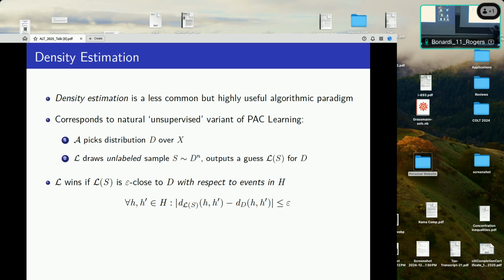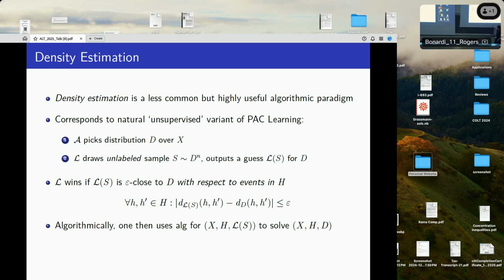So the learner wins if L of S is epsilon close to D with respect to events in the class H. In other words, for all pairs H and H prime in H, I want the distance between H and H prime under my output distribution to be within epsilon of the distance between H and H prime under the real distribution. I haven't written it out here, but this is exactly learning D in total variation distance with respect to events in the symmetric difference of H and H prime. Okay, if that didn't track, it doesn't matter. You just want these distance estimates for every pair in the class, essentially.